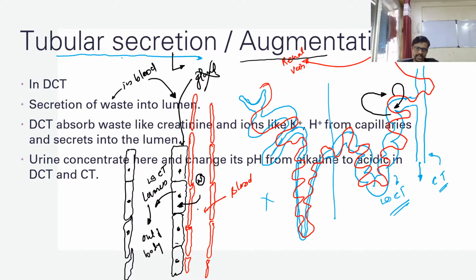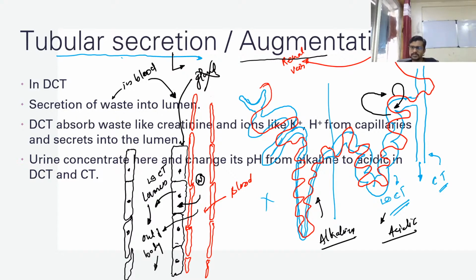So this material I want to throw out of the body, and at that time the material inside the blood is absorbed by your DCT and thrown out of the body. So this is called secretion. Now in this area of DCT, what happens? The concentration of urine changes. If you see in the PCT and the loop of Henle, it's alkaline, but in the DCT, it's acidic.